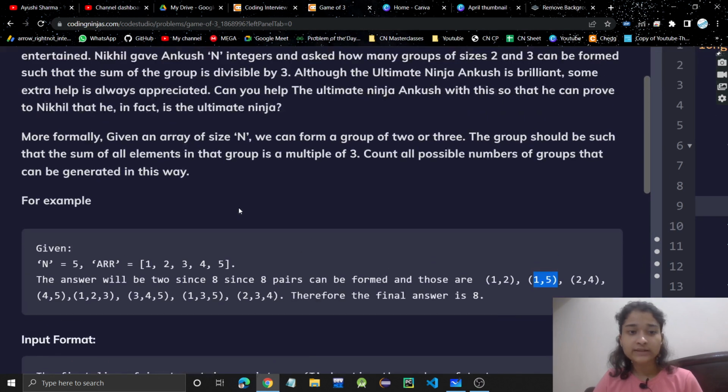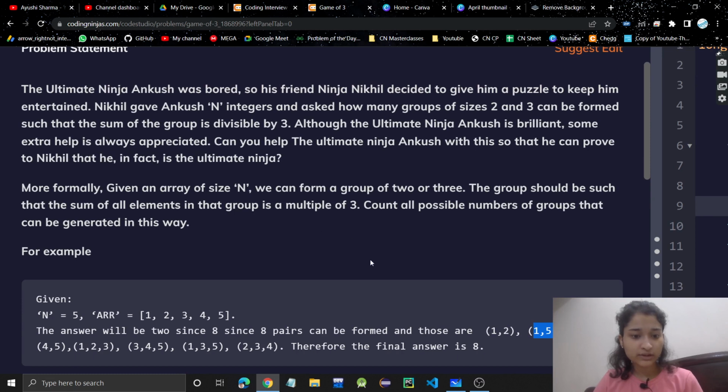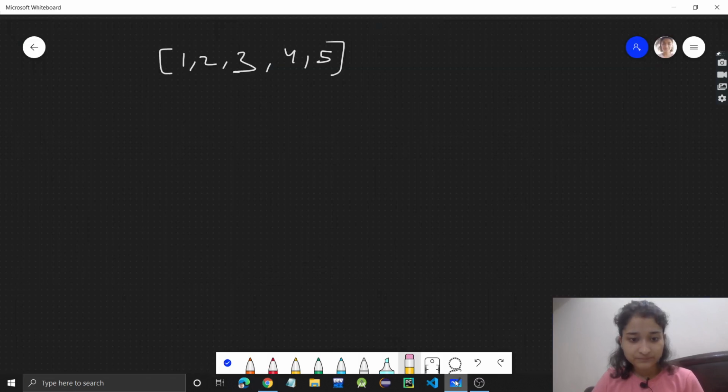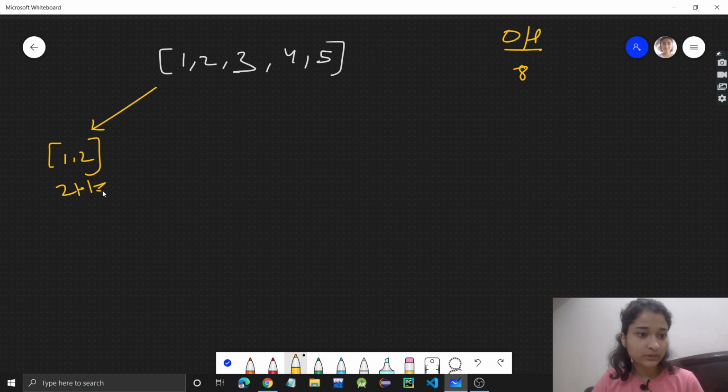See guys, in this problem you will learn a new concept. Let's first quickly make the groups which are the answers, so the output will be 8 here. How will 8 be the output? See, 1 and 2 will be one group, 2 plus 1 is equal to 3, which is divisible by 3, right?